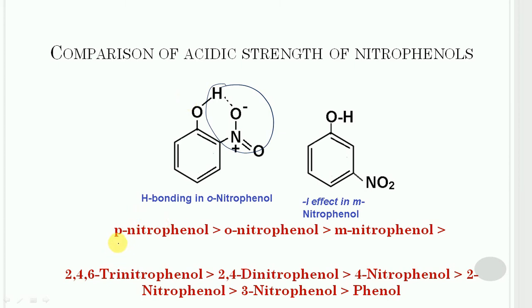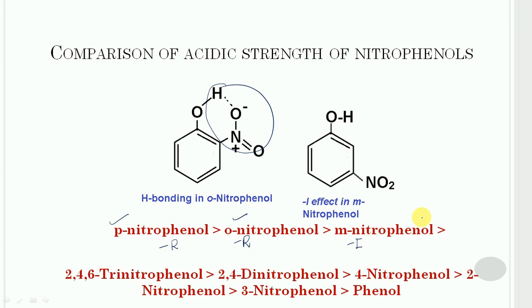So the paranitrophenol is more acidic in comparison to the orthonitrophenol, which has the hydrogen bonding. In case of para and ortho, minus R effect is predominating, and in case of metanitrophenol only, minus I effect is operating.